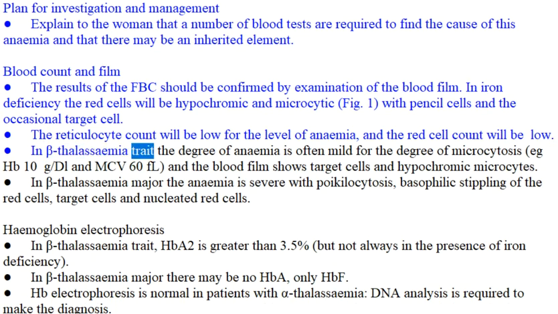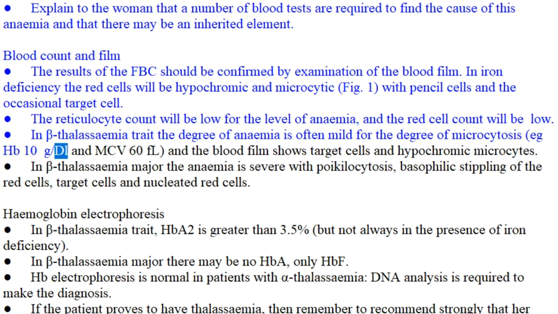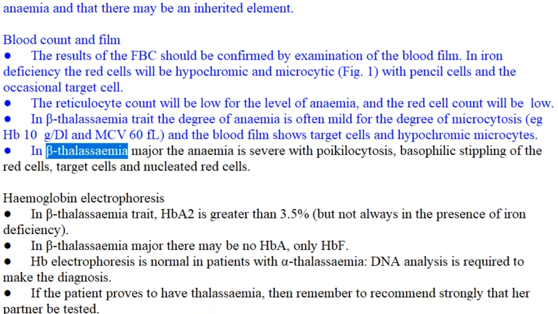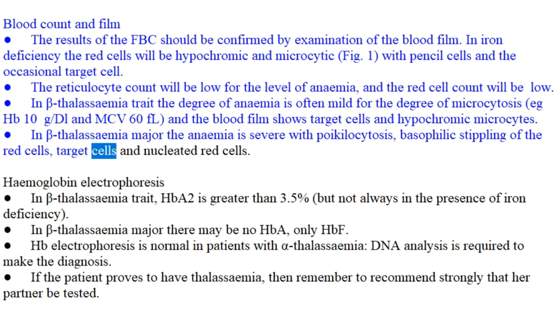In beta thalassemia trait, the degree of anemia is often mild for the degree of microcytosis, e.g. Hb 10 g/dL and MCV 60 fL, and the blood film shows target cells and hypochromic microcytes. In beta thalassemia major, the anemia is severe with poikilocytosis, basophilic stippling of the red cells, target cells, and nucleated red cells.